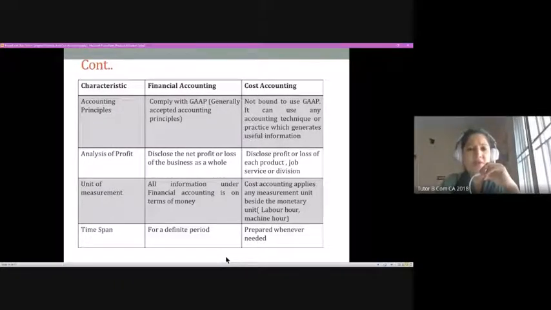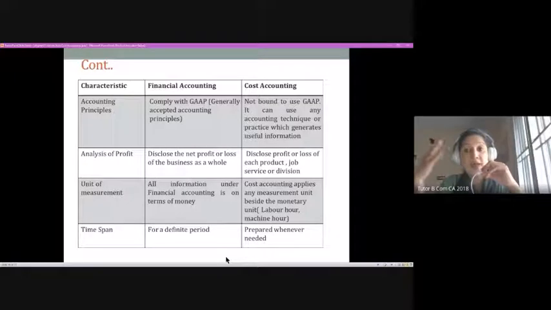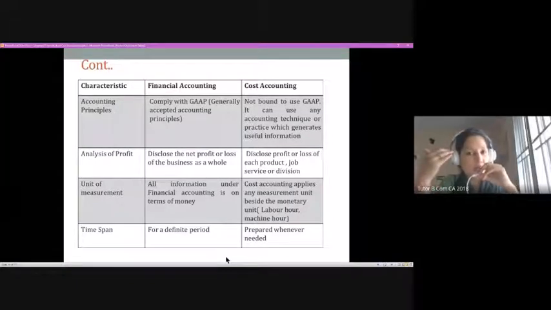Then when we talk about the time span, we can remember when we prepare a profit and loss account, we often say from so and so date to that date, right? So we are expressing a period. When we prepare the financial position, we say that it is a snapshot. So we say as on 31st March 2020, we express that. So the time is very important when we talk about the financial statements.